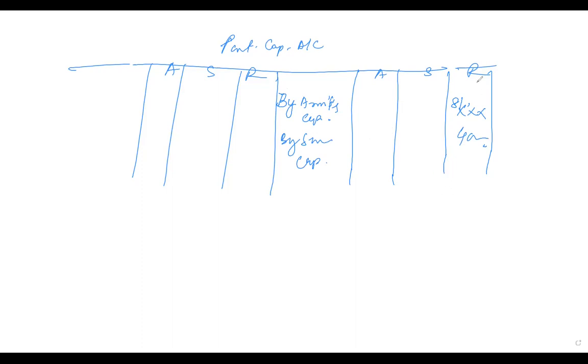Can you understand this? Ravinder is going to get money, so Ravinder's account will be on the credit side, right? But Anil and Sunil will be giving, so for them the amount will be deducted from the debit side. Debit 81,000 something, 40,000 something.